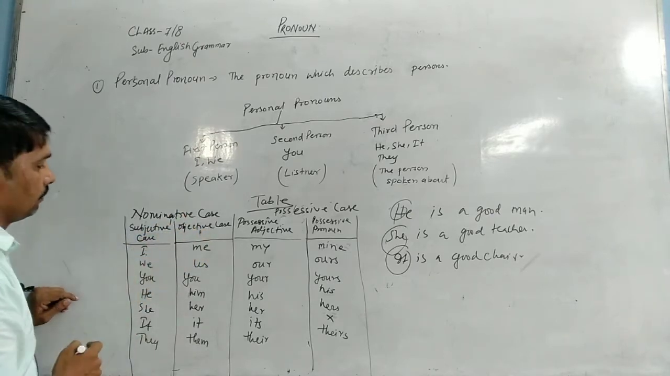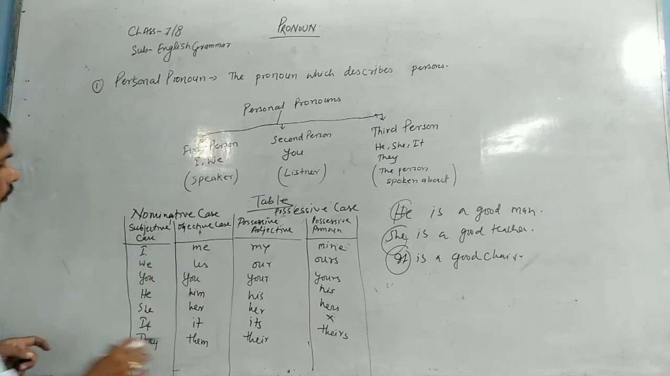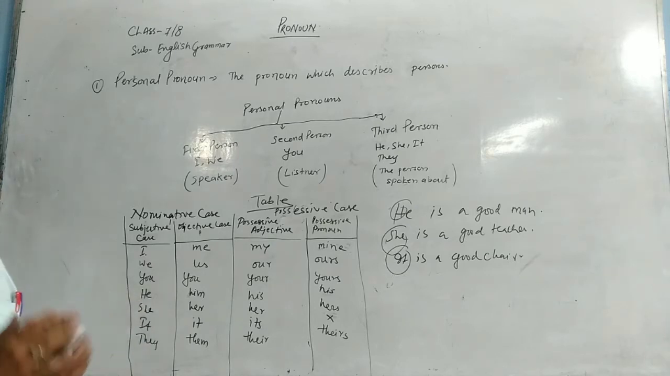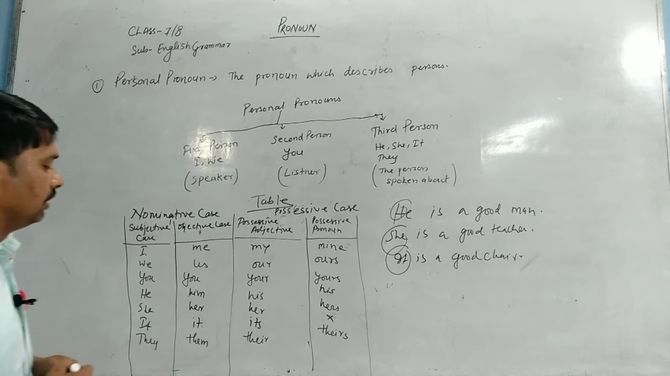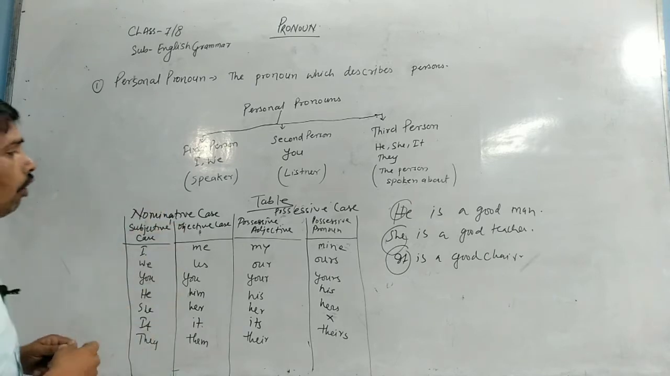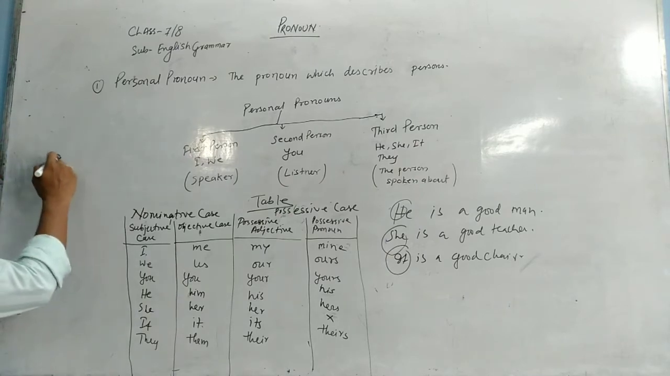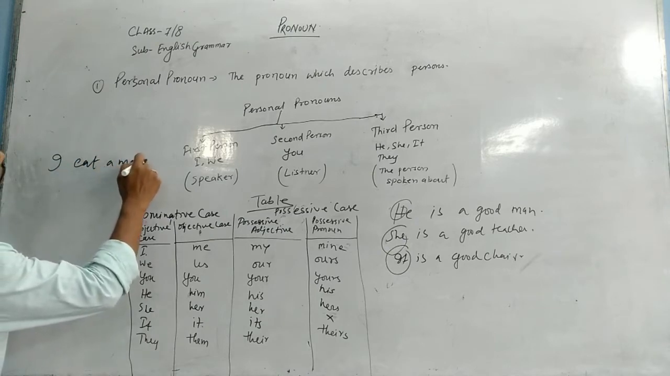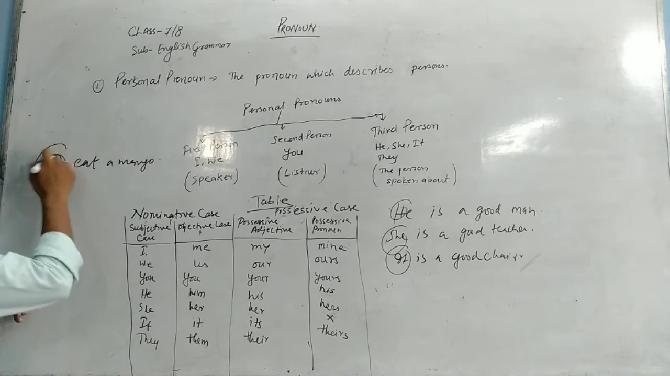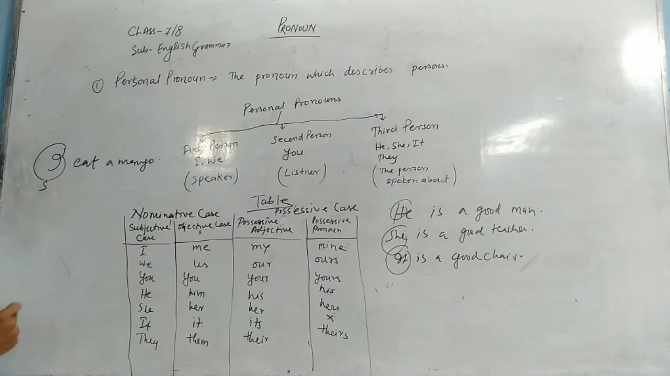If I say I, we, you, he, she, it, they, these all words are used as a subject. And if you talk about me, us, you, him, her, it, them, these are used as an objective case. How can you see how it is used? See, if I say I eat a mango, so I is used before the action verb, so it is used as a subject.